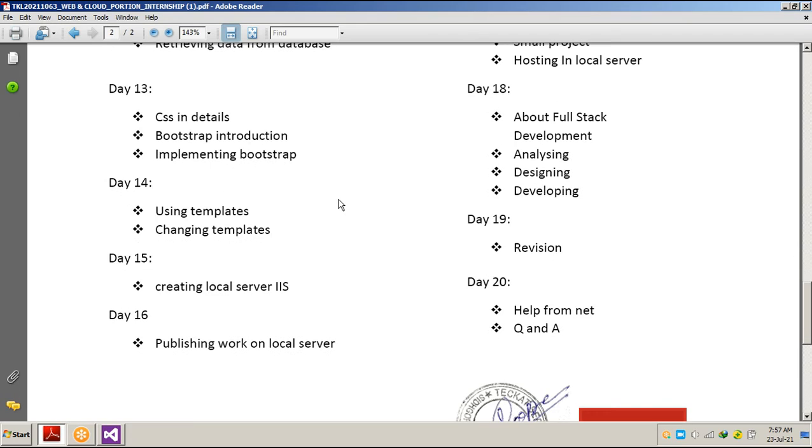Now, yesterday we discussed full stack development: analyzing, designing and developing. If you remember, I told you all about SDLC, the software development life cycle. What are the stages of the software development life cycle? Why do big companies have different departments for preliminary investigation, analyzing, designing, developing, testing, and modification and updates? We discussed this topic yesterday.